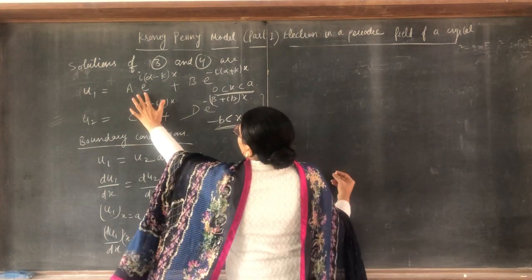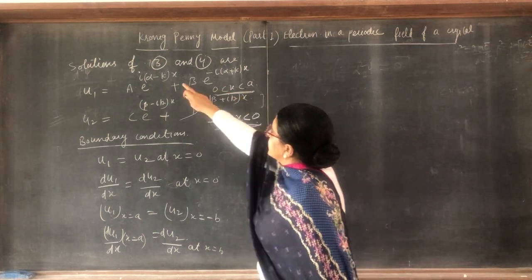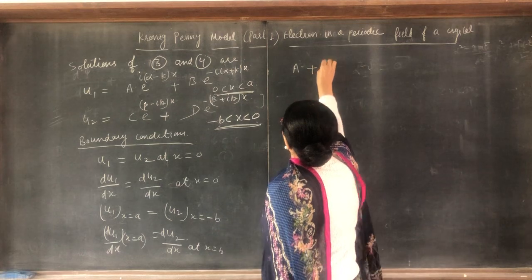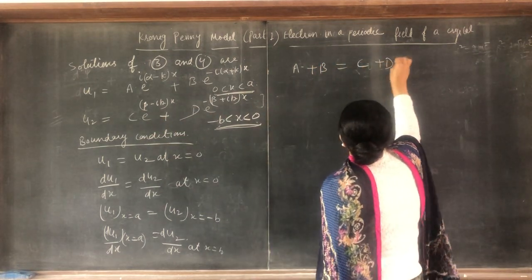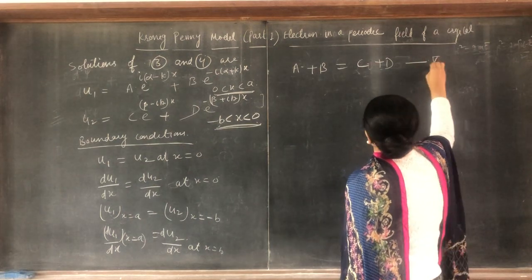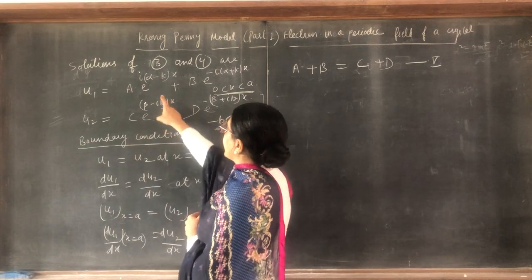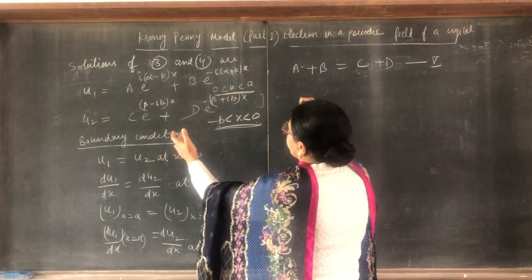For the first, u1 at x equal to 0 gives a plus b, because x is 0, equal to c plus d. So this is equation number 5. Similarly, take the derivatives.